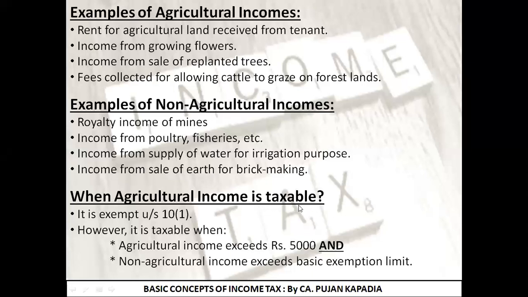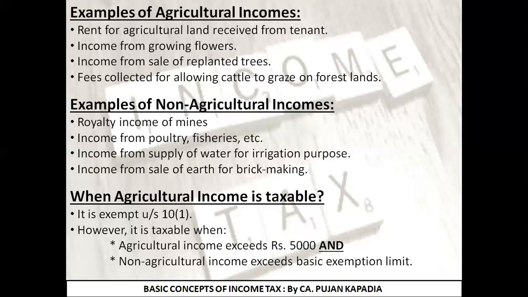You will say, sir, you have taught agricultural income, but now the question arises: how to calculate tax on agricultural income, whether it is taxable or not. Let us know that. The answer is it is exempt under section 10 subsection 1. So basically, agricultural income is exempt under section 10(1), which means no tax is charged on the agricultural income which is earned.